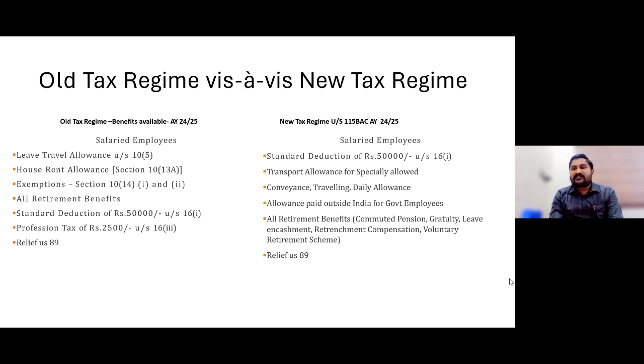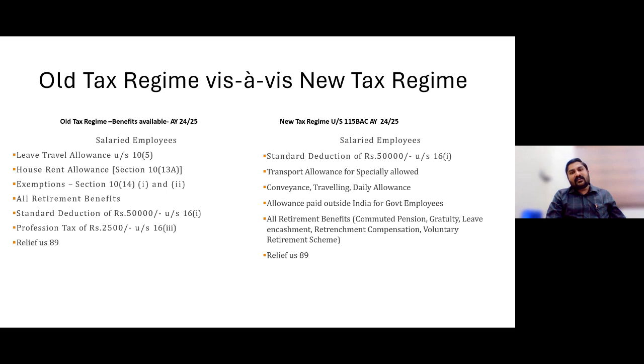Then people may ask about various other deductions, the retirement benefits deductions: voluntary retirement scheme exemptions, commuted pension exemptions, gratuity, leave encashment, retrenchment compensation, provident fund related.